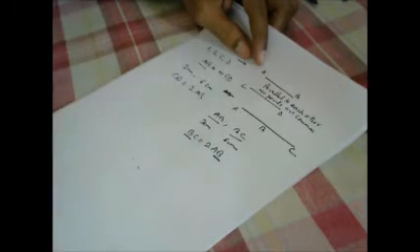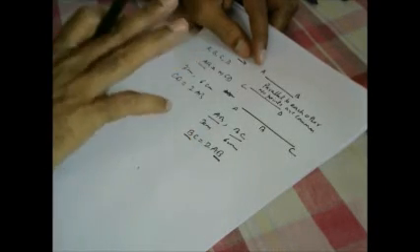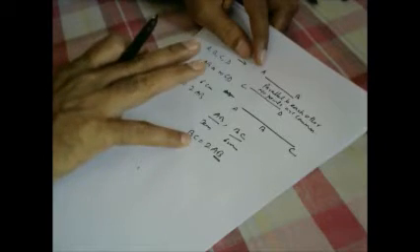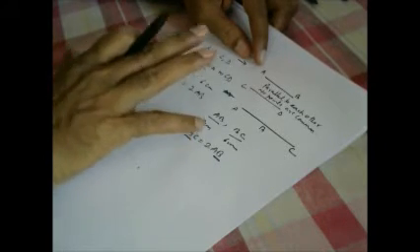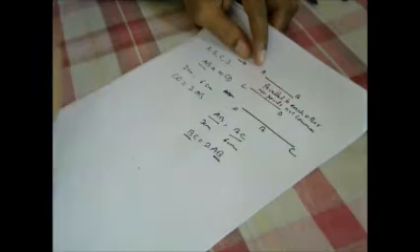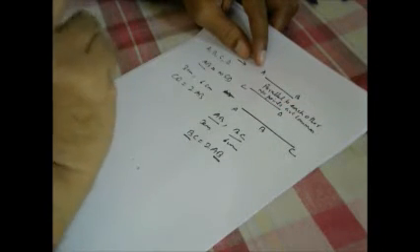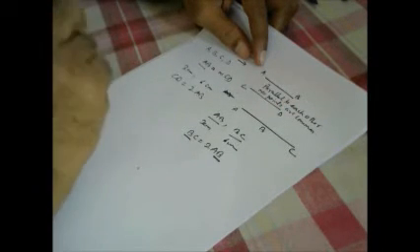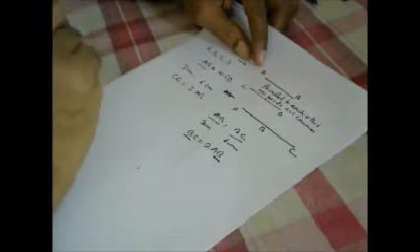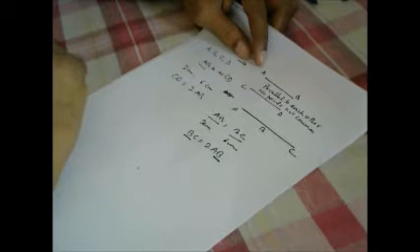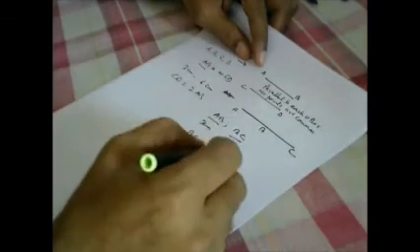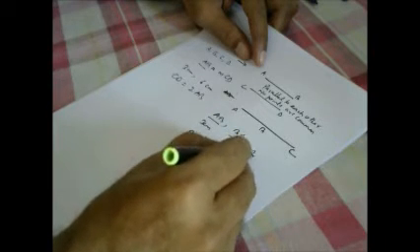If such a case is there, then we can say that points A, B and C are lying in a straight line, and are also collinear.